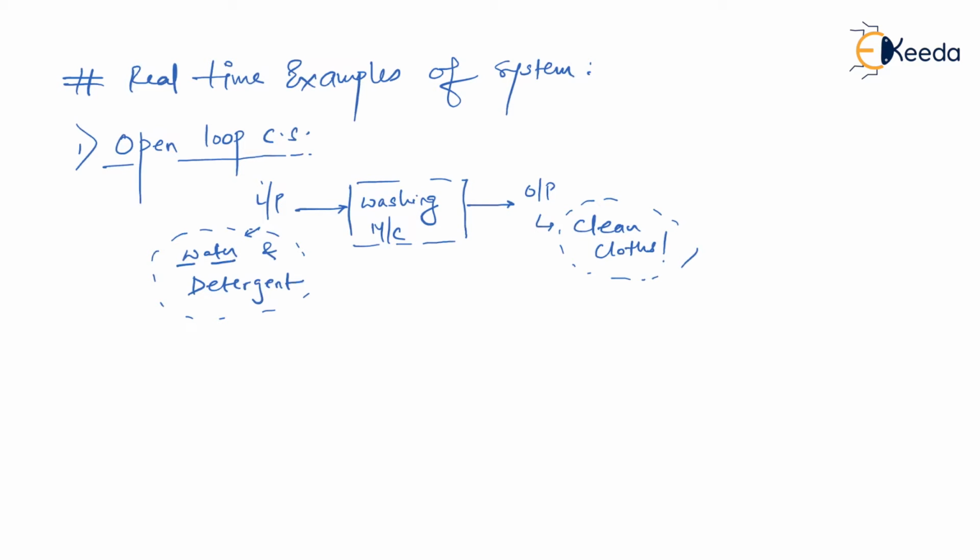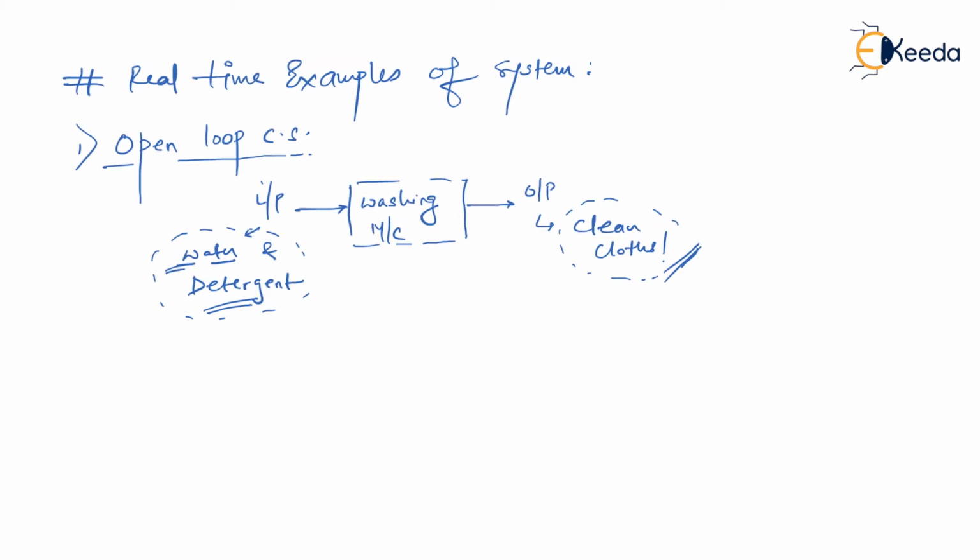But for example, if we are using a good quality of water along with a nice quality of detergent, then definitely the output that we are supposed to get from the same washing machine would be cleaner cloth. Am I right? Or you're going to get a good cleanliness of the cloth. So it means that if your input changes, then outputs are going to change. But please understand, a change in output is not going to affect the input. That is, if something goes wrong in the cleanliness of the cloth, it is not going to feed back or inform the input parameters of the washing machine.